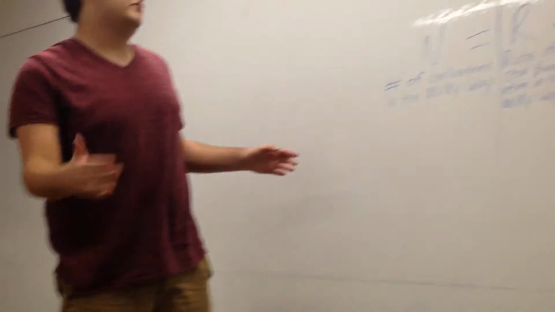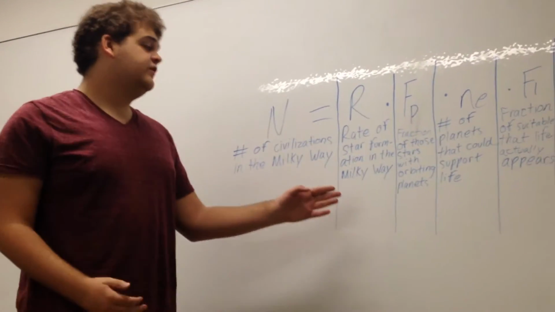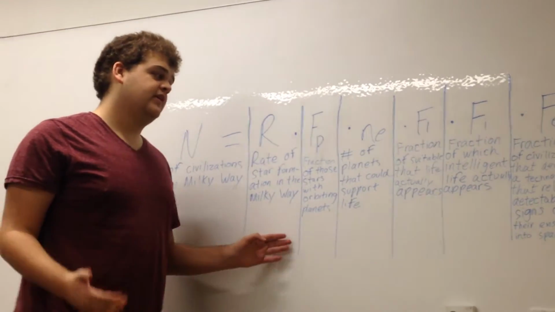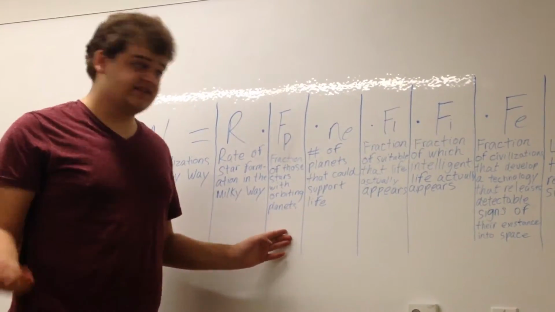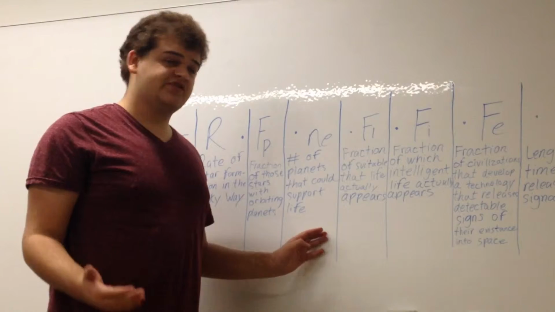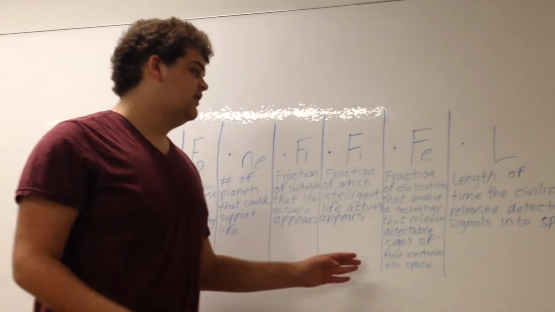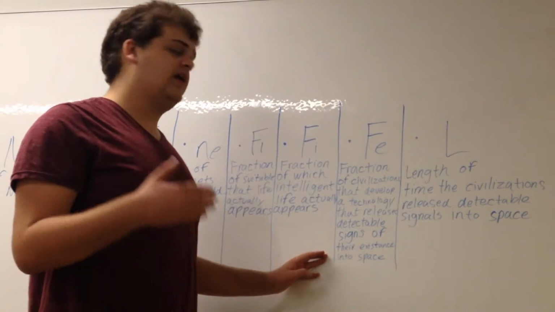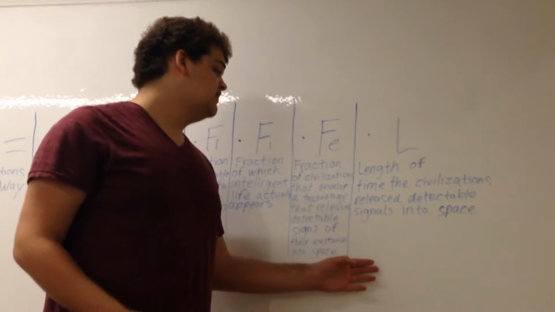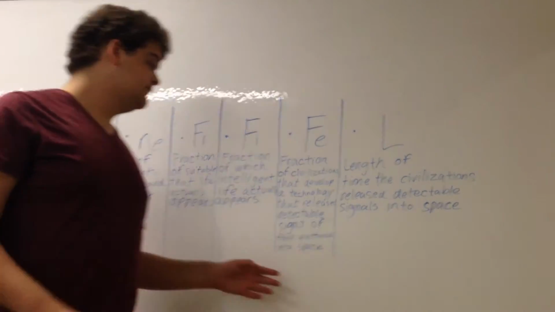So the equation is as follows. The number of civilizations in the Milky Way equals the rate of star formation in the galaxy, times the fraction of those stars that have planets orbiting them, times the number of planets that could possibly support life, times the fraction of suitable planets on which life actually appears, times the fraction of suitable planets on which intelligent life actually appears, times the fraction of civilizations that develop a technology that releases detectable signs of their existence into space, times the length of time civilizations release the detectable signals into space.